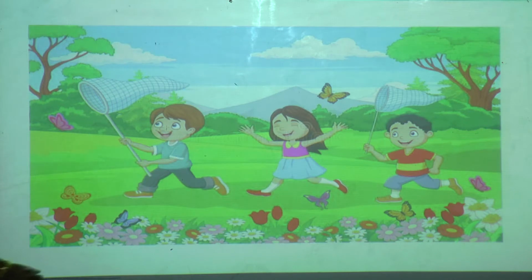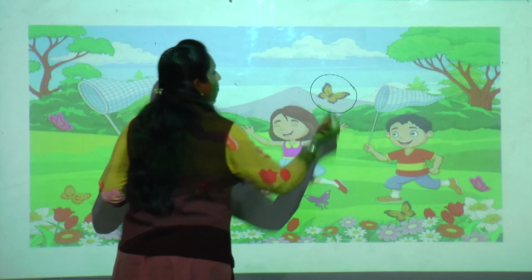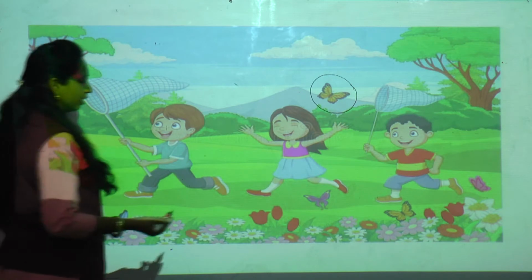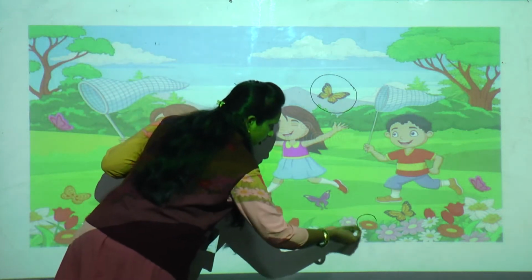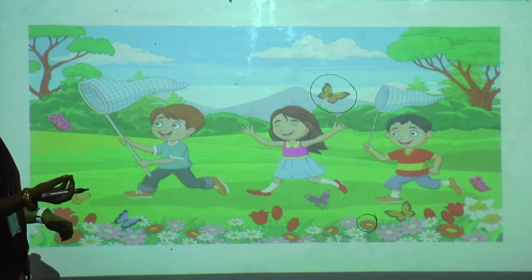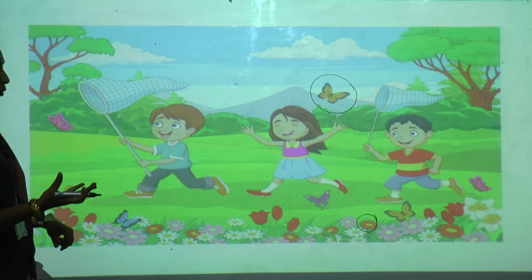Okay. Now in this picture, can you tell me which are living and which are non-living? Yes. See, we will circle the living things. Now butterfly. Butterfly is a living thing because butterfly breathes and also it grows. Yes or no? We have seen the cycle of butterfly. What about flower? On tree automatically flower will come? No. First they will start from smaller, they will grow to the flower.